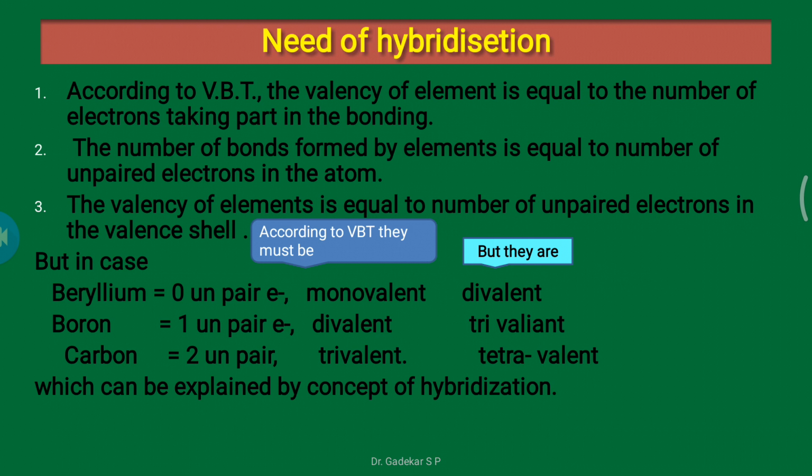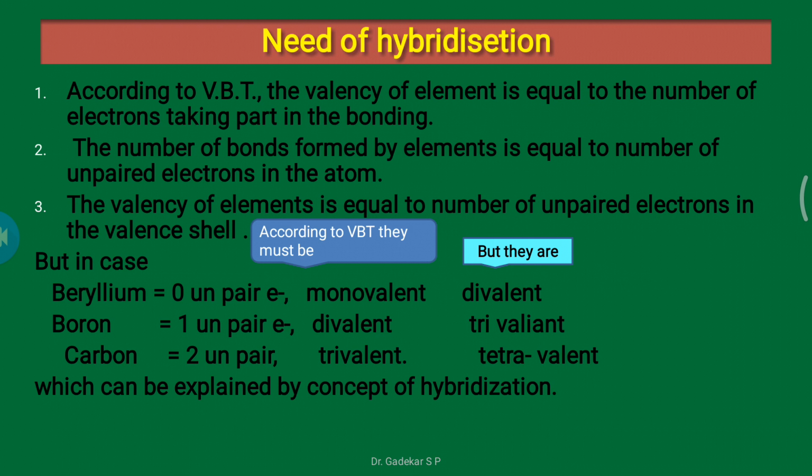So according to VBT, beryllium is monovalent, but after hybridization beryllium is divalent.